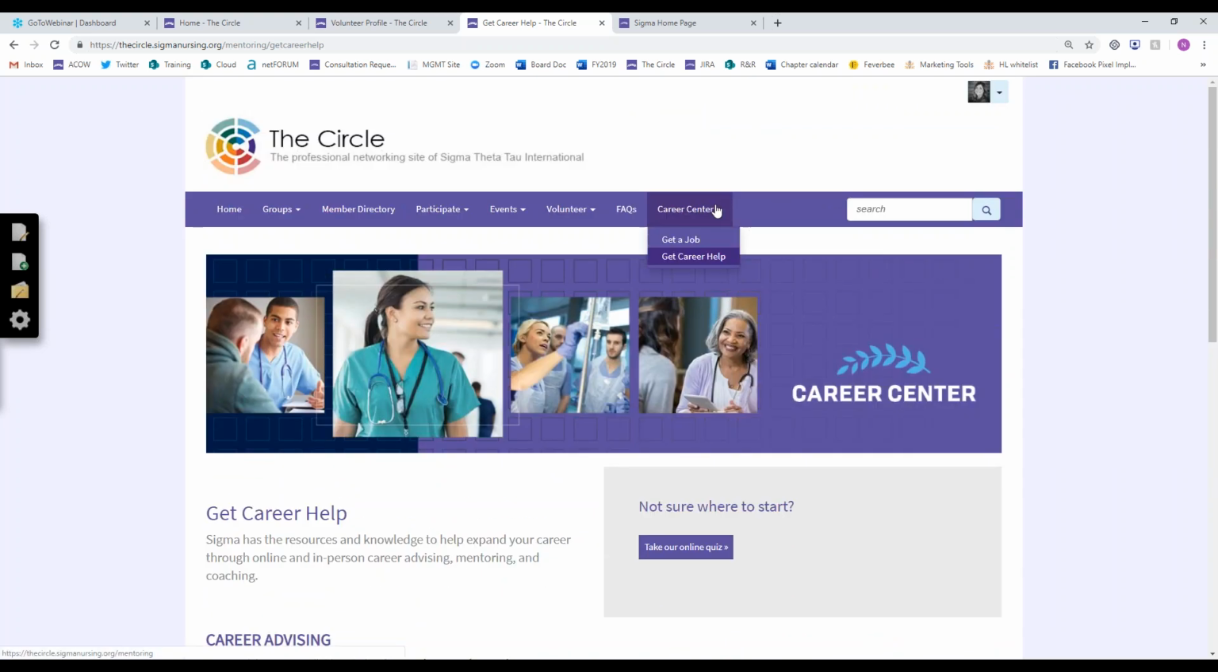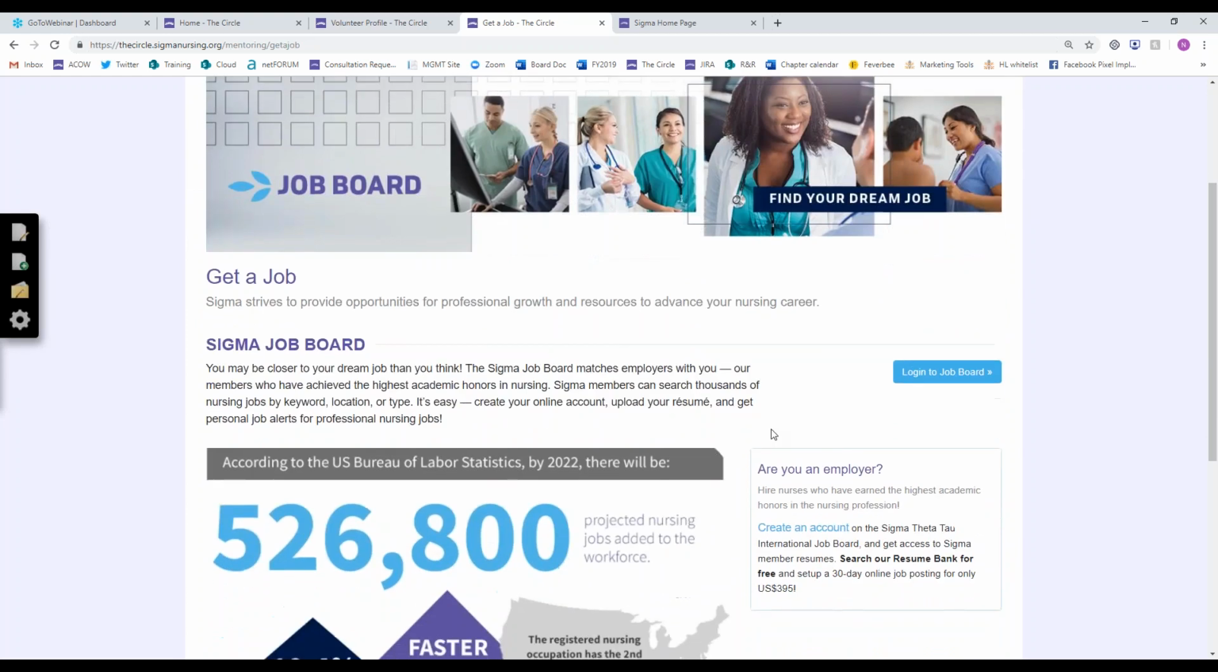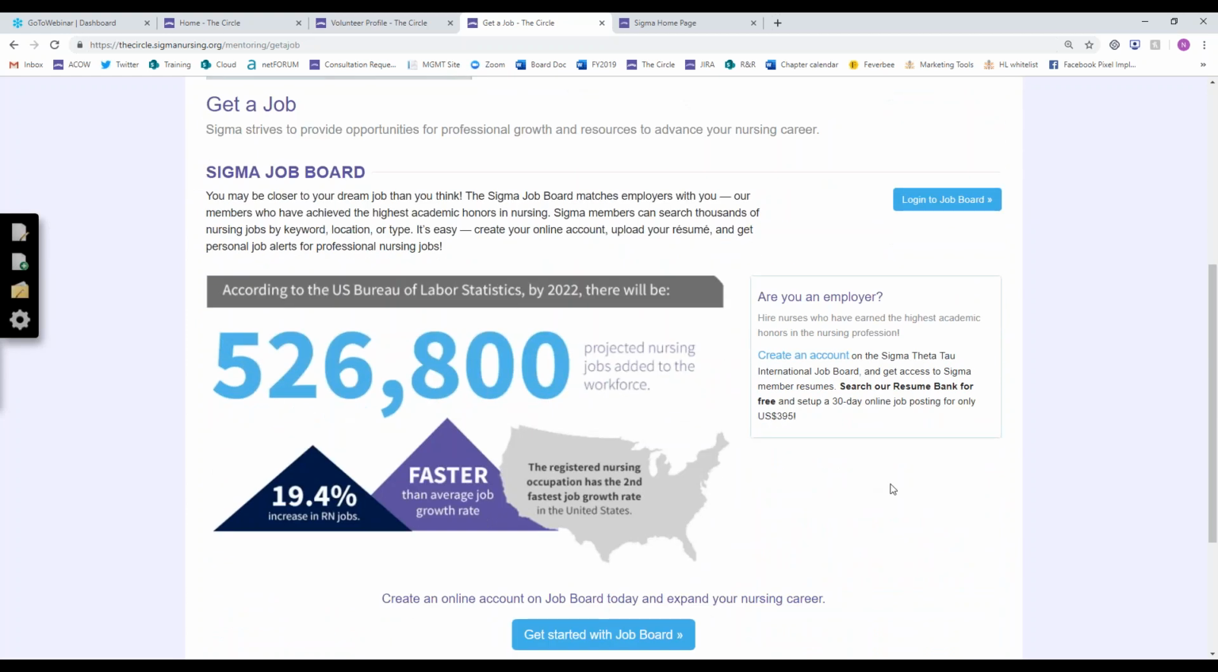The other option under the Career Center is Get a Job. This brings you to the Sigma job board. Again, this is the members only job board where companies list jobs with us. So if you have questions about a job or you're looking for a new one or you're a new grad, this is a great place to start. Don't forget that this is a great resource for you. So let Sigma help out with your next job search. It's a member benefit to you that we're happy to provide.